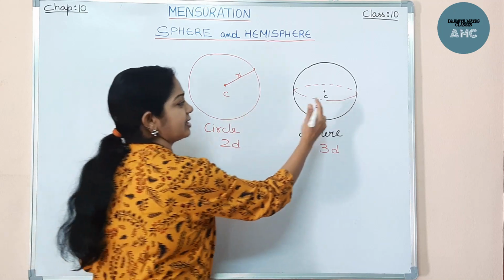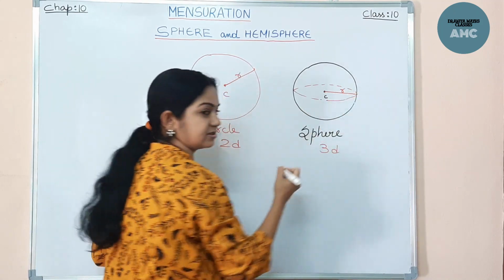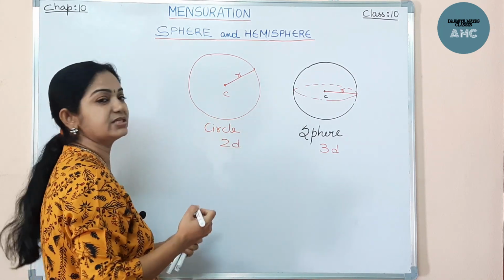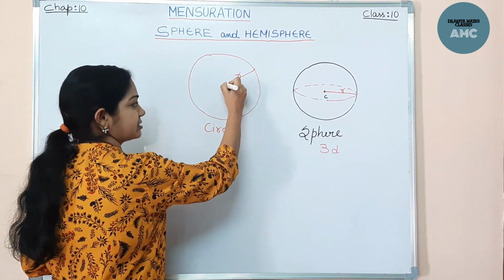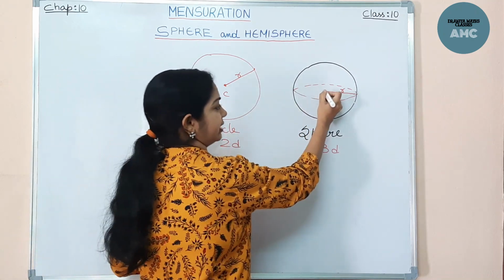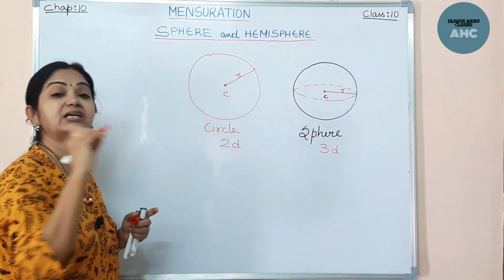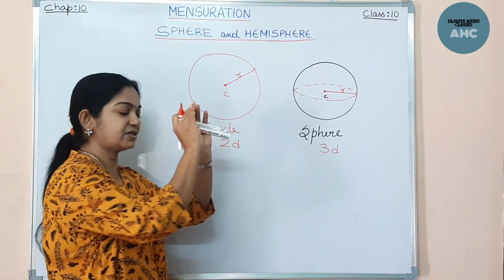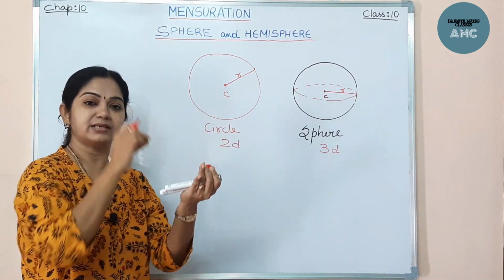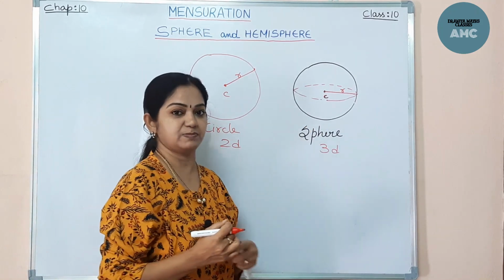The similarity is that even the radius here in the sphere is equidistant, right? But the difference is that the radius in a circle is from the center of the circle to the boundary of the circle, whereas the radius here in the sphere is from the center to the curved surface. The curved surface is round here like this. The center to the curved surface is equidistant, that is the radius in the sphere.